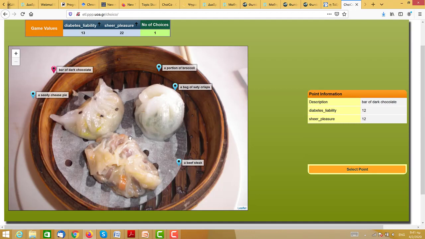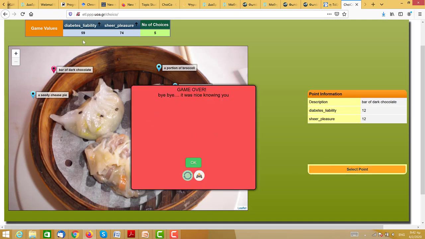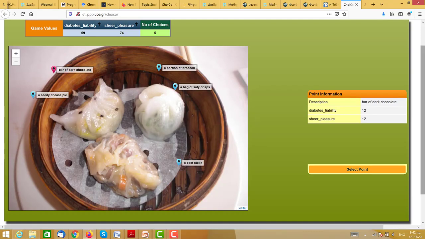And this is not very good, because at some point it's going to throw me out if I pass a red line, as we call it, which is 50. So if I don't get the message and I go and eat a cheesy pie, here in Greece we like that sort of thing, again I get another 6 liability. If I have a bag of tasty crisps, another 4 liability. I'm very pleasured, but my diabetes is going up. And if I keep eating this kind of food, chocolate especially, then it will throw me out because I just got over 50 and I'm out of the game.